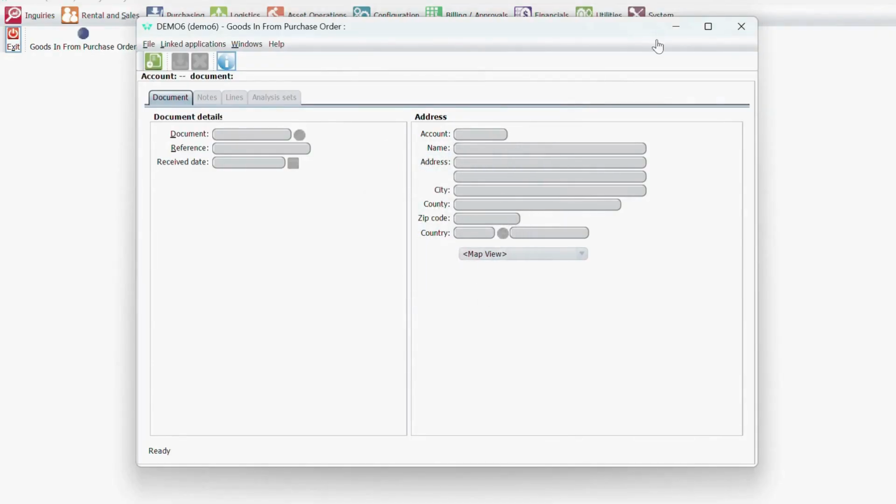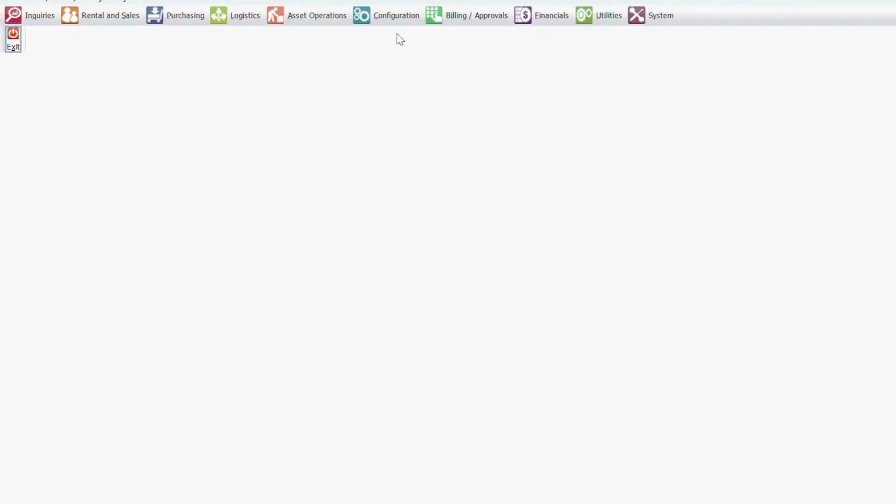And from there, you're completed with adding equipment to the inventory. It's that simple. Hope this helps.